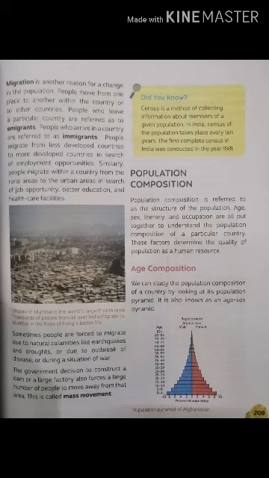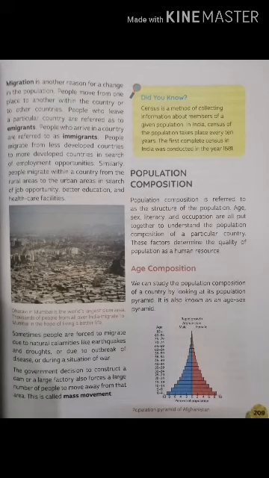So people have to move from one place to another. Because of that, it leads to population change. The government's decision to construct a dam or a large factory also forces a large number of people to move away from that area. This is called mass movement. When, due to some government work, people are forced to move out and evacuate a particular area, that is known as mass movement.